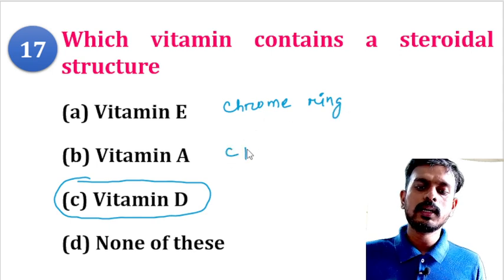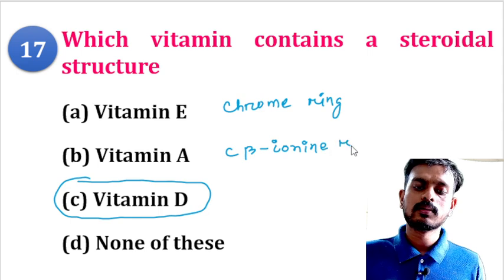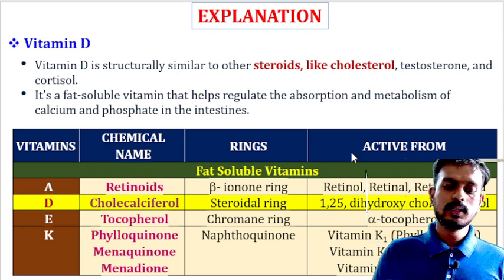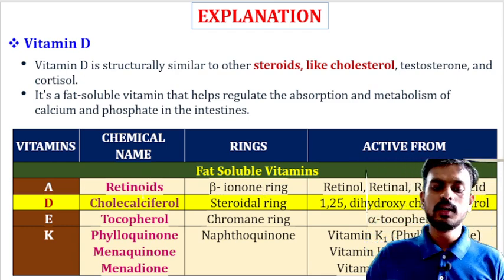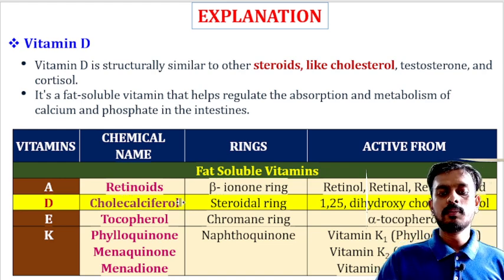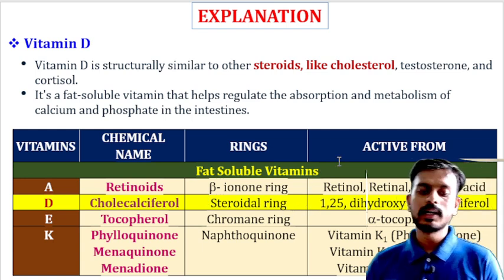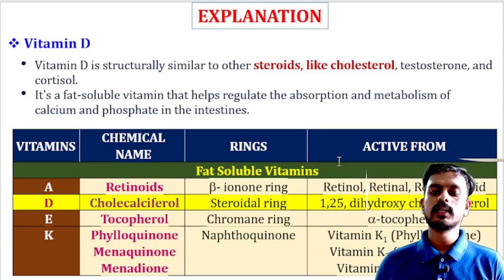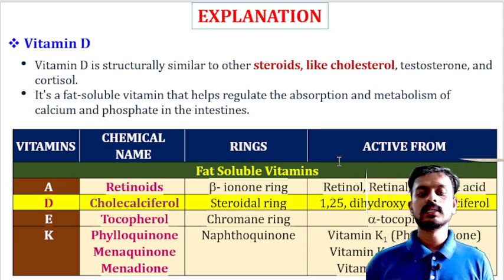Vitamin A, common name retinoids, contains a beta ionone ring. Vitamin D, chemical name cholecalciferol, contains the steroidal ring, and its active form is 1,25 dihydroxycholecalciferol. Vitamin E is tocopherol, contains a chromane ring, and its active form is alpha tocopherol. Vitamin K contains a naphthoquinone ring.